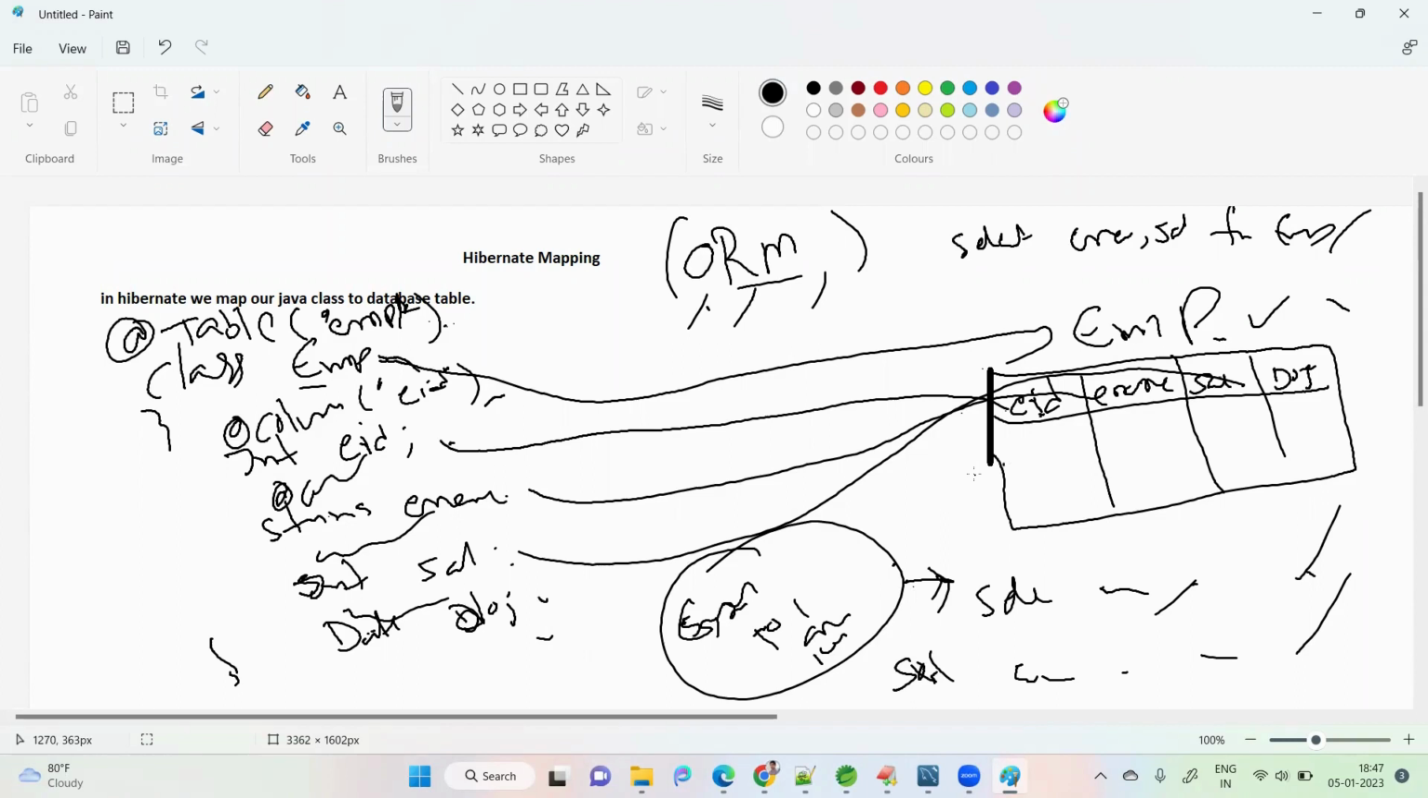Clear? That means in JDBC we used to write SQL queries to communicate with the database, but in Hibernate we use Java objects to communicate with the database. We create an employee object, set the employee ID value 1000, employee name as XYZ, salary as 10,000, and hand that object over to Hibernate. Hibernate is responsible for inserting the data into this row.